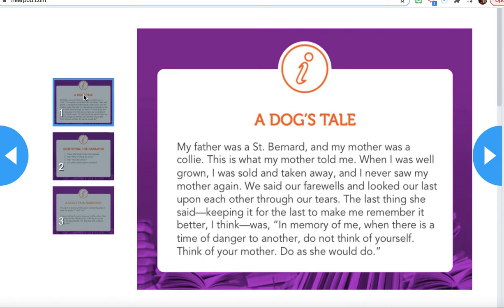Okay, so we've read this story a second time. What words do you notice in this story that they use over and over again? Think about it for a second. Look back at the story. Fantastic job. You're right. They use words such as my and I. So what do those words tell us? Who is telling the story? Is it the person inside the story telling it, or is there an outside person telling the story? What do you think?